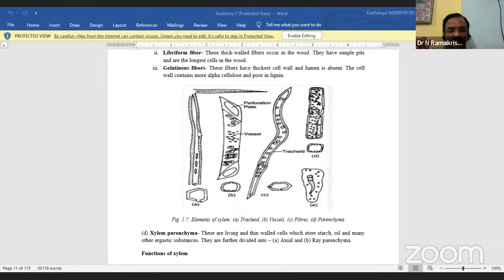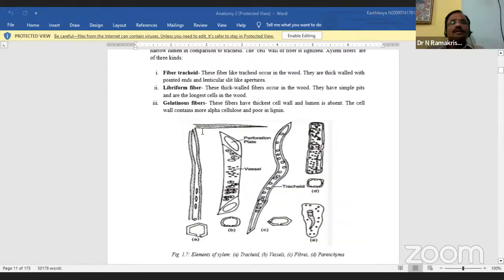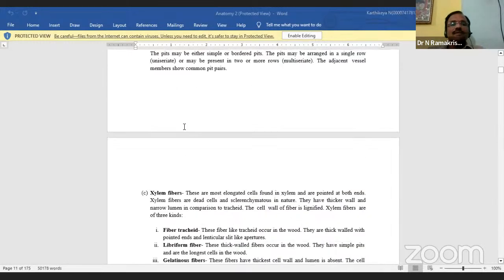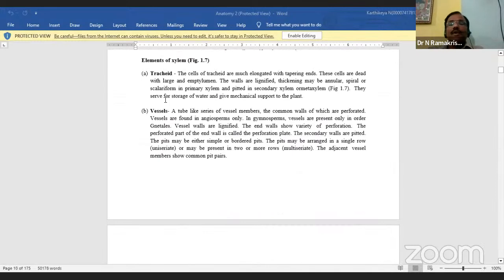They are dead cells and have no protoplasm in the inner space. Narrow, it is very empty. Okay, so next, now you see this one, that is in xylem, the tracheids. The tracheid cells are much elongated with tapering ends. The cells are dead, with a large, empty lumen. The wall is very lignified.